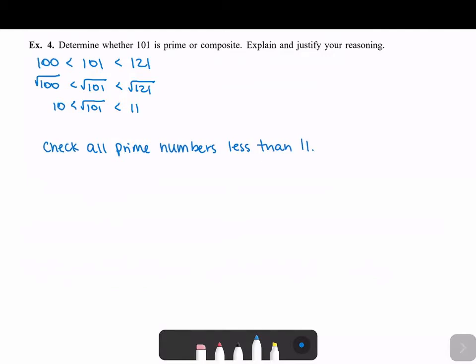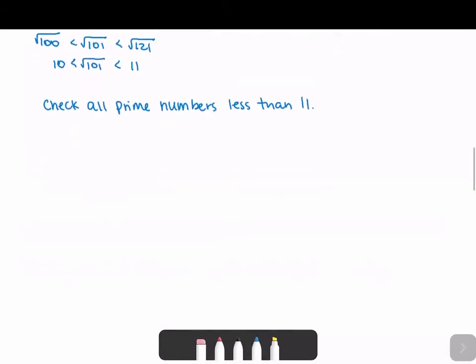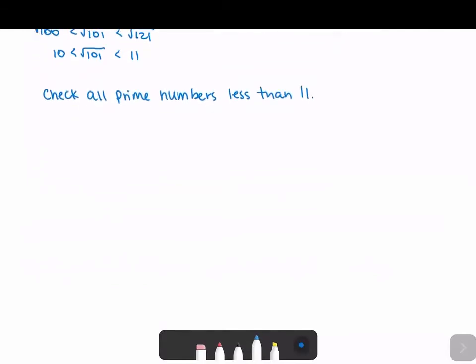I'm going to write out all the things we need to check. So 2 divides 101, 3 divides 101, 4 divides 101. Oh, we actually don't need to check all of these.